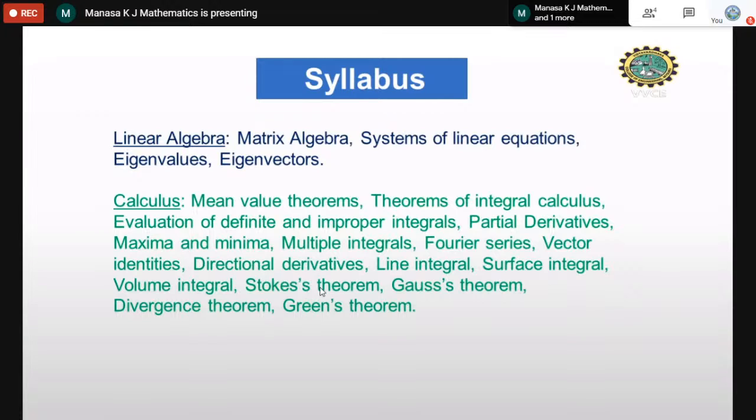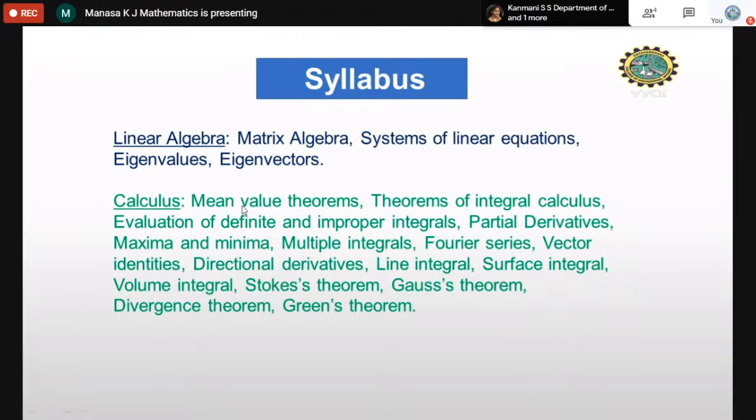The first one is linear algebra. In linear algebra, we have matrix algebra, a system of linear equations, eigenvalues, and eigenvectors. As I have seen in the previous papers, most of the questions are asked based on eigenvalues and eigenvectors, and some of the problems on system of linear equations also. Then the next topic is calculus.